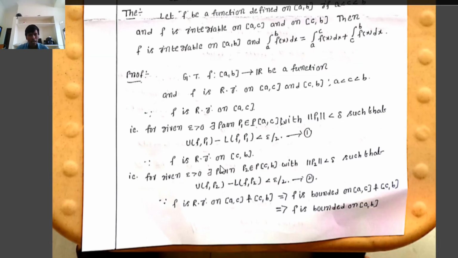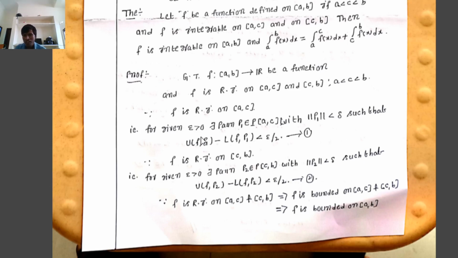Similarly, f is Riemann integrable on the closed interval [c, b]. Therefore, f satisfies the necessary and sufficient condition for Riemann integrability on [c, b]. That is, for given epsilon greater than 0 there exists a partition P2 on [c, b] with norm of P2 less than delta such that U(f, P2) minus L(f, P2) is less than epsilon by 2, where P1 is a partition of [a, c] and P2 is a partition of [c, b].